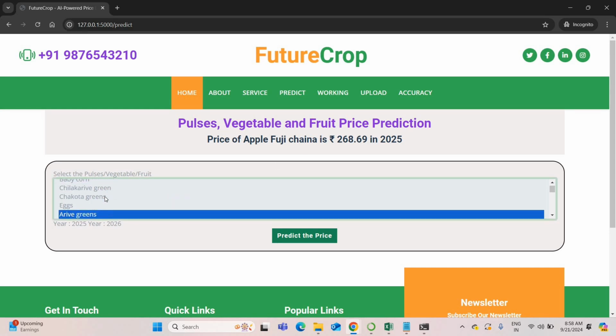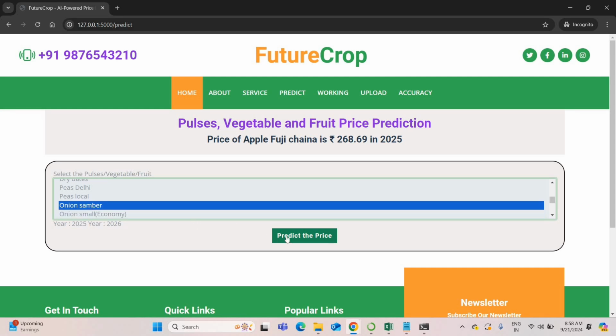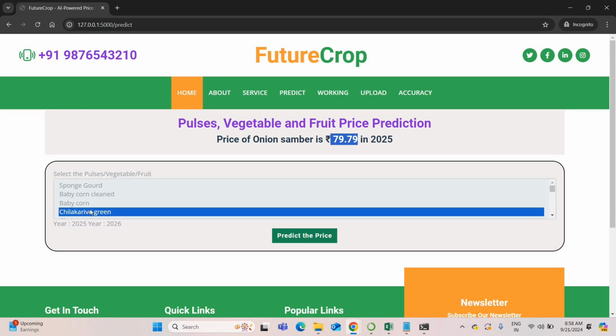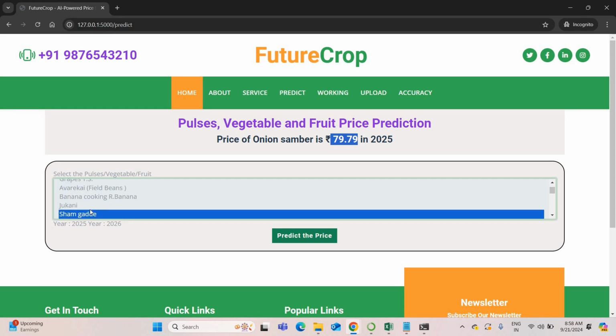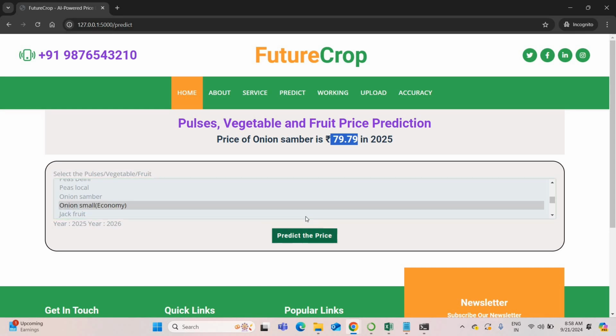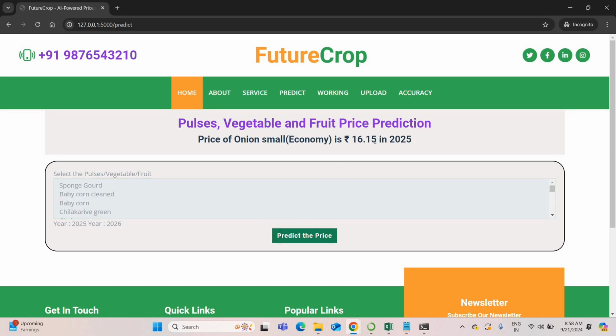Not only apple, you can select various things. For example, I can select sambar onion price. Sambar onion price will be 79 rupees, that means nearly 80 rupees in 2025. For onion itself, we have calculated two types. Here you can see onion small economic. So this price will be 60. You can see the difference clearly.